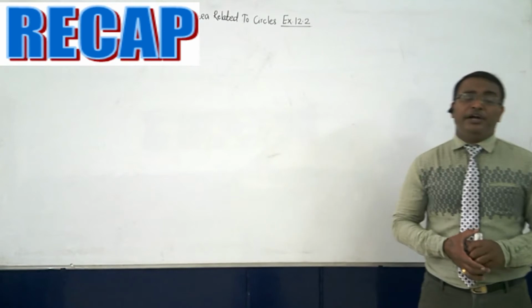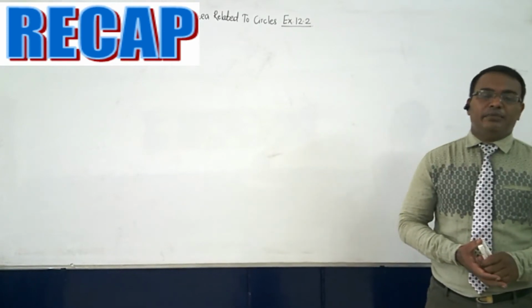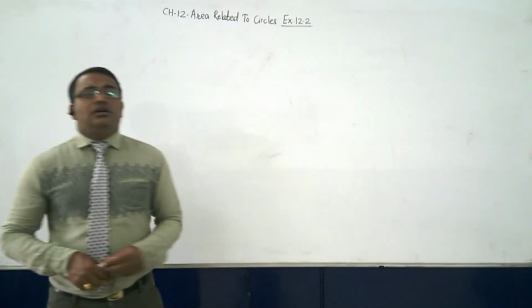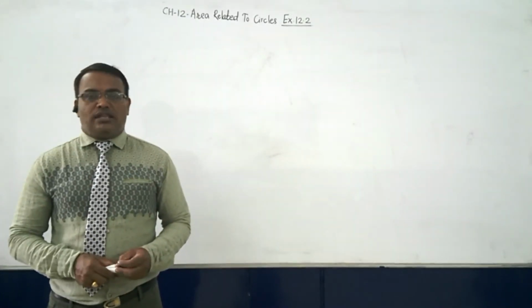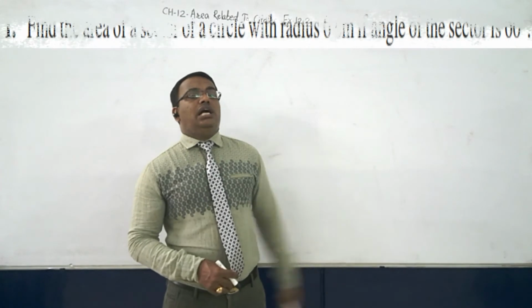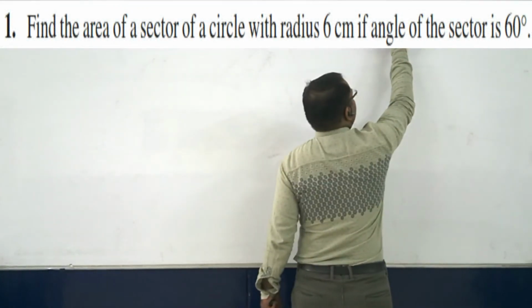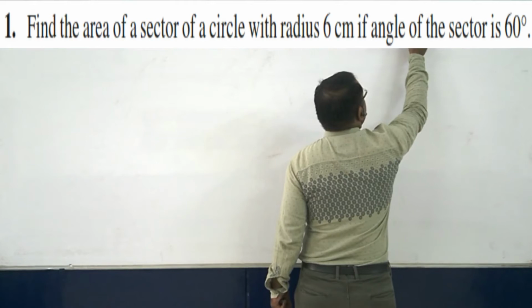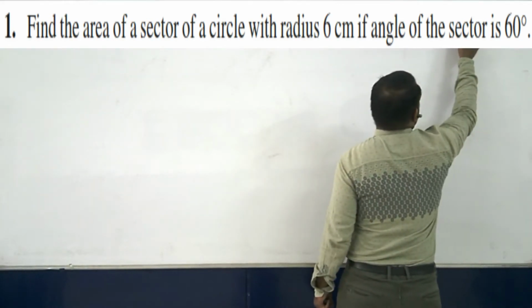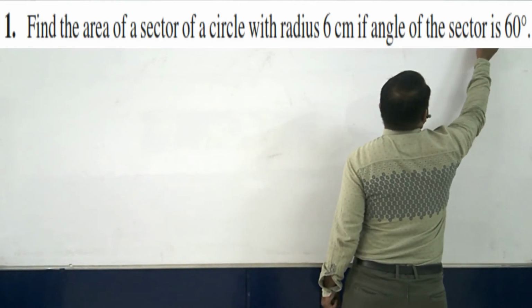Now let's go ahead with the sums of exercise number 12.2. So what is it? Sum number 1. Find the area of a sector of a circle with radius 6 cm if the angle of the sector is 60 degrees. So the given sum is sum number 1. What is given in this? The radius is equal to 6 cm and the sector angle, that is theta, is given as 60 degrees.